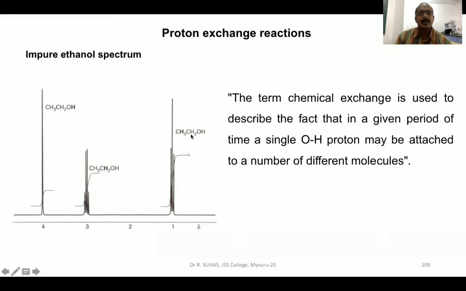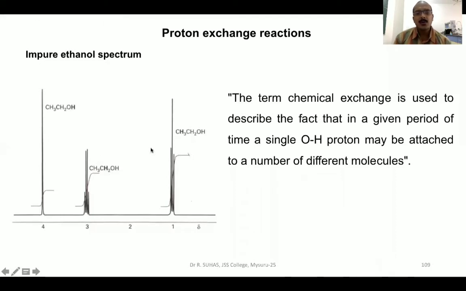We know that ethanol or ethyl alcohol is CH3CH2OH. We have seen while studying the coupling constant that CH3 is coupling with CH2 and CH2 is coupling with CH3. As a result, CH3 should give a triplet, whereas CH2 should give a quartet. That is what is seen here. This is the CH3 proton here, the H is bold. So this is the peak of this proton, and this is the peak of this CH2 proton. This is giving a triplet, and this is giving a quartet.